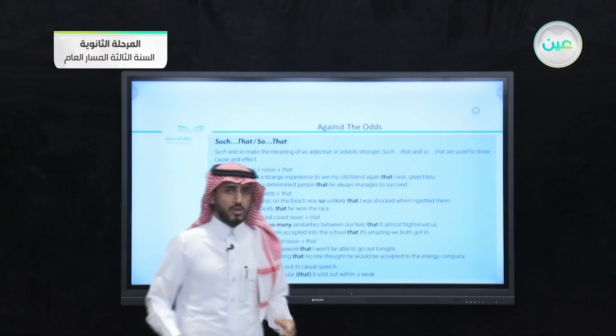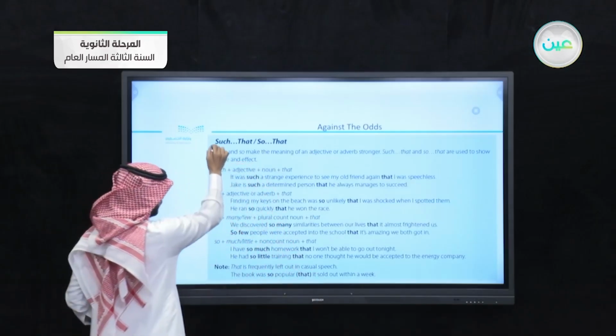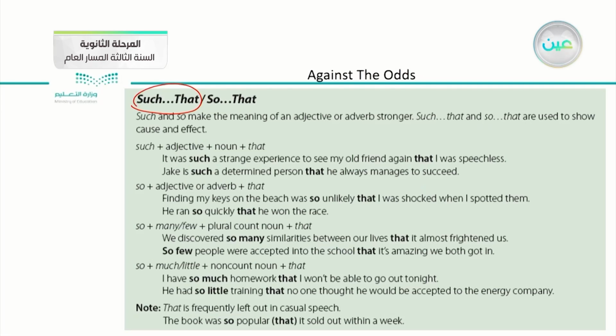In the first part, we are going to focus on such that and so that. These are 2 ways of expressing or showing the meaning of an adverb or an adjective. What are the rules of so that or such that?